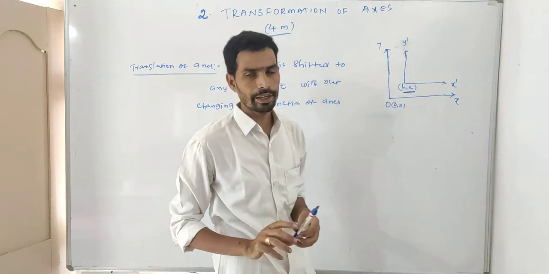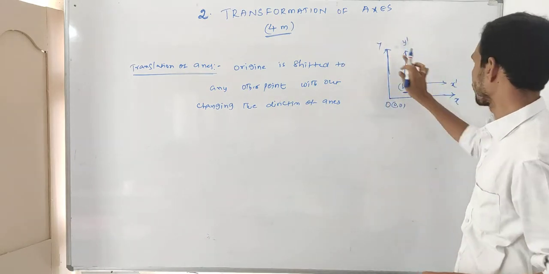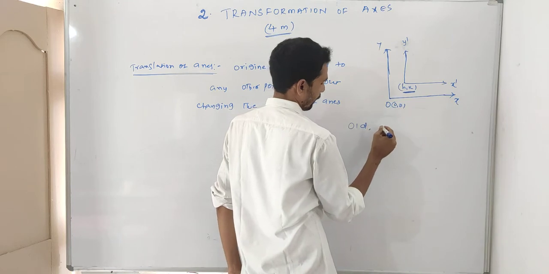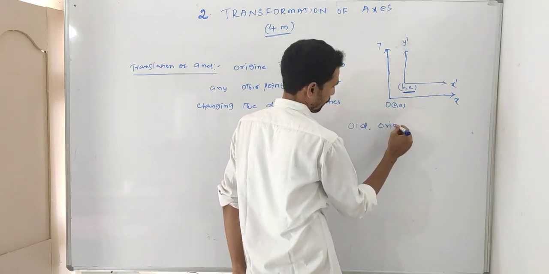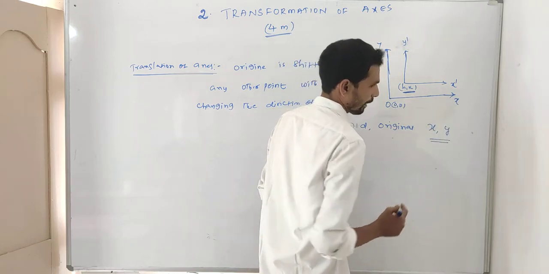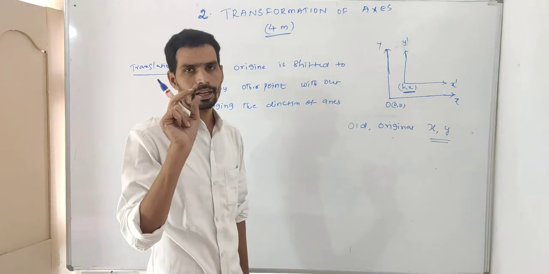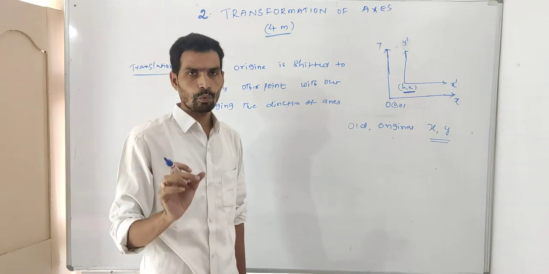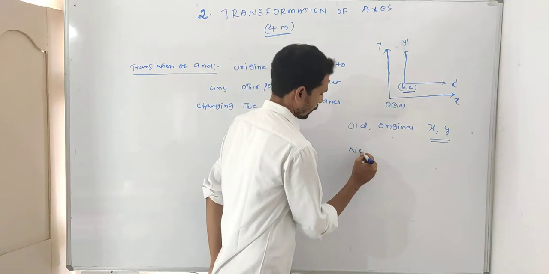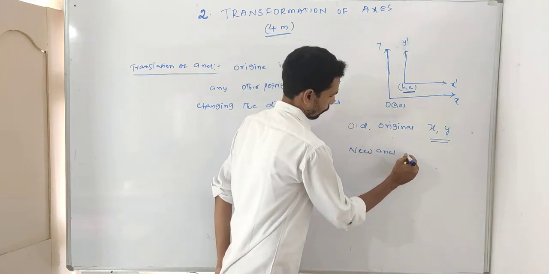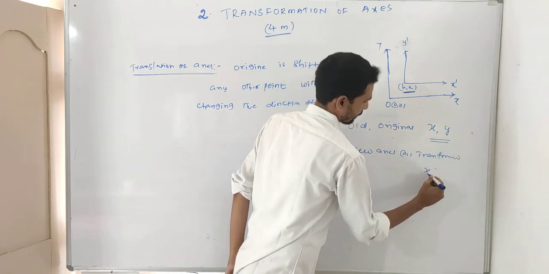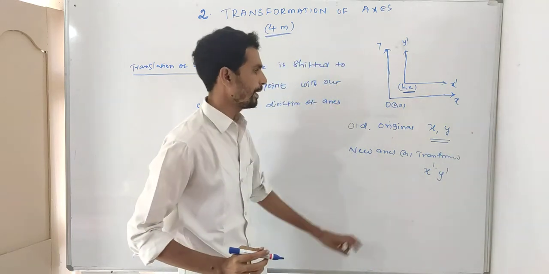Remember, listen carefully. X, y are the old axis, the original axis. Once again I will repeat: x, y are old axis, original axis. Next one, what is the new axis? The new, or transformed, axis are x dash, y dash. Old means x, y.